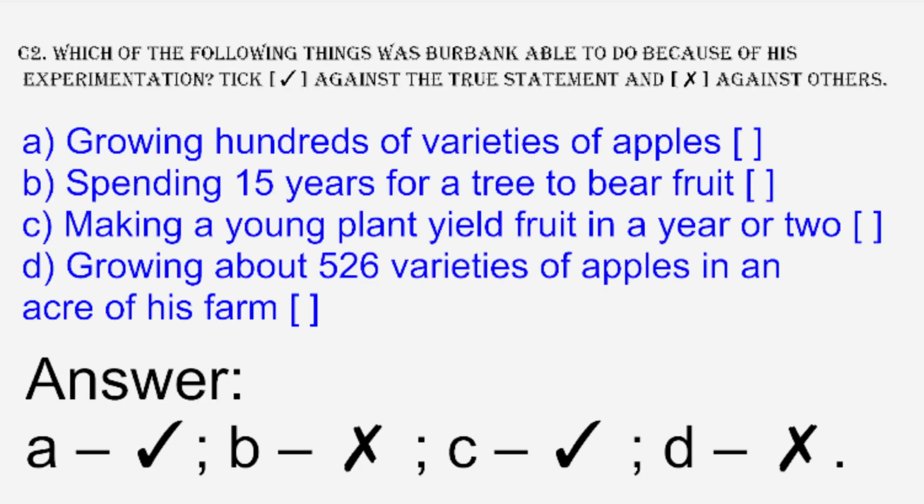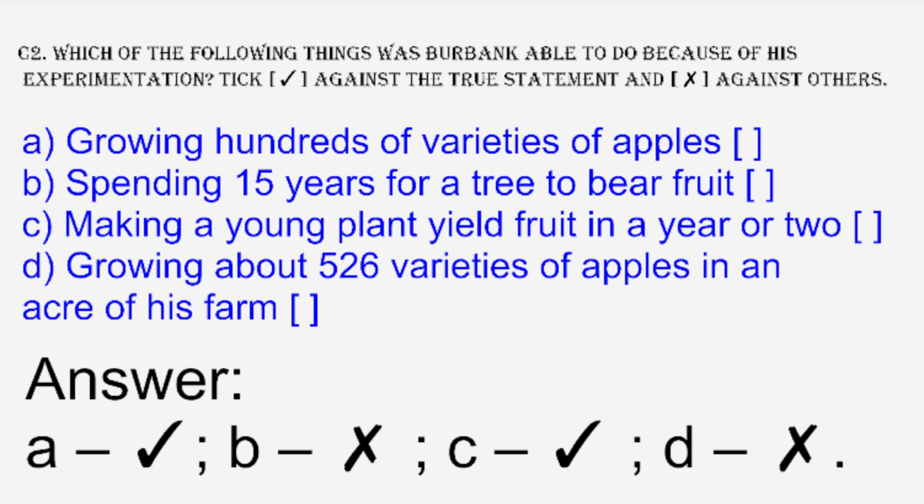Which of the following things was Burbank able to do because of his technique? Write right against the true statement and wrong against the others. Growing hundreds of varieties of apple. Answer. Right.